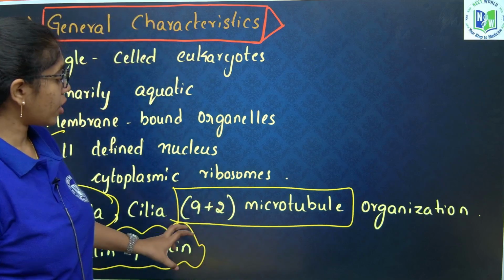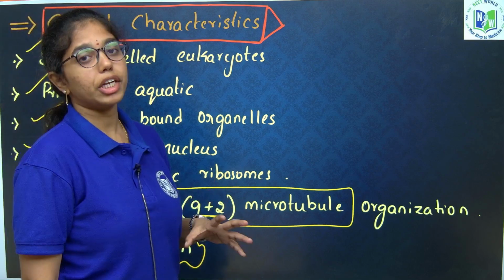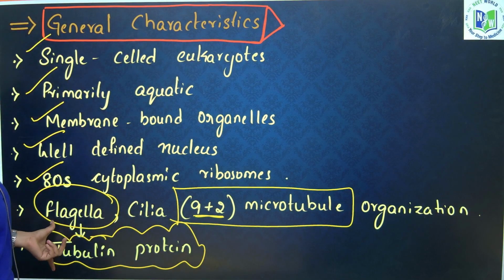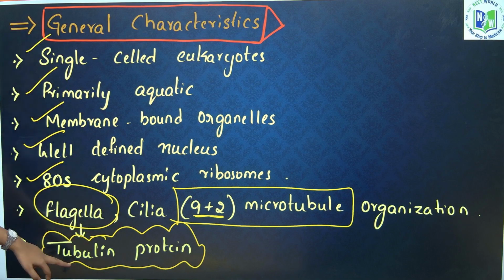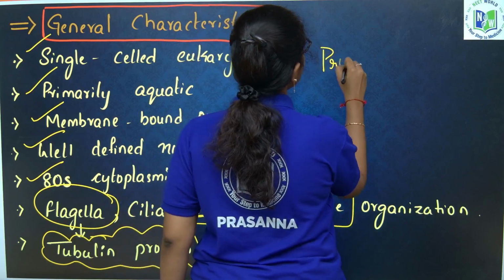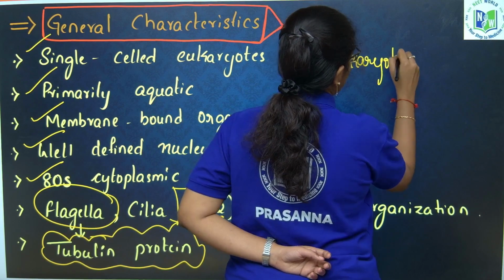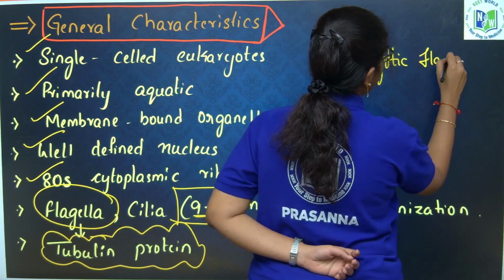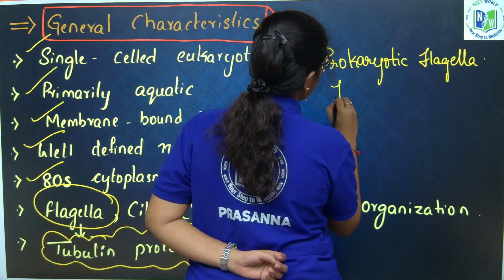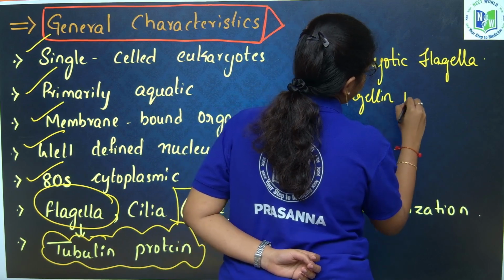As they are eukaryotes, what type of arrangement will you see? 9+2 arrangement of microtubules, and the protein of flagella is tubulin protein. If it is a prokaryotic flagellum, it has flagellin protein. What protein, ma'am? Flagellin protein.